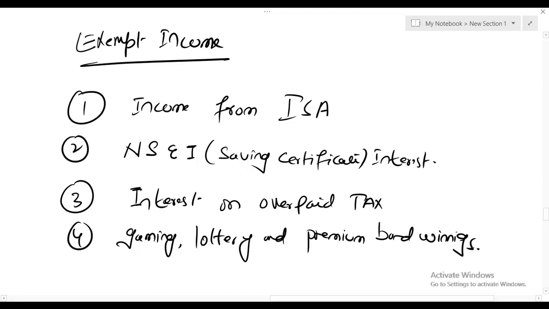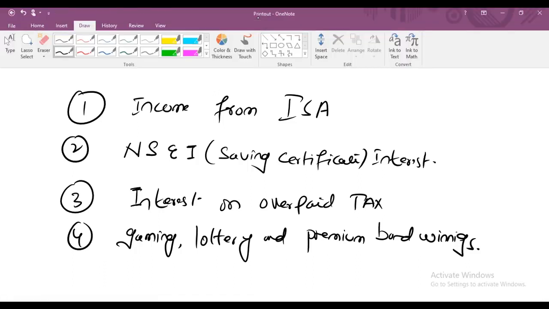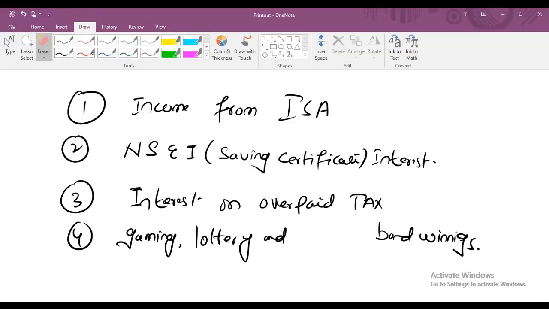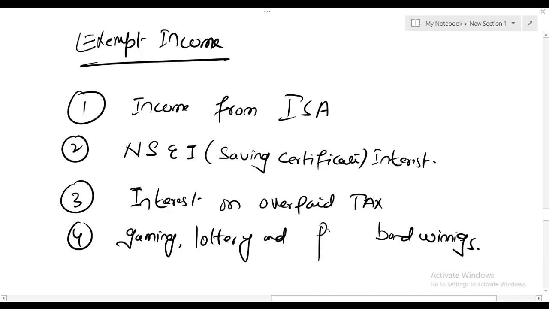I think it should be prize bond winnings, not premium. If someone is getting prize bond winnings, then that is also exempt in the UK. So these are the few exempt incomes which you should know.